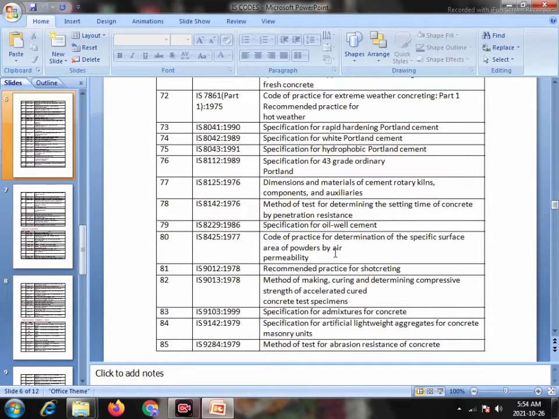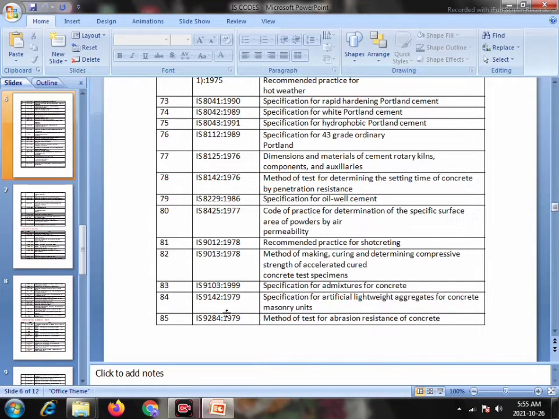80, IS 8425, 1977, Code of practice for determination of the specific surface area of powders by air permeability. Serial number 81, IS 9012, 1978, Recommended practice for shot grading. 82, IS 9013, 1978, Methods of mixture making, curing, determining compression strength of accelerated cured concrete test specimens. 83, IS 9103, 1999, Specification for admixture for concrete.